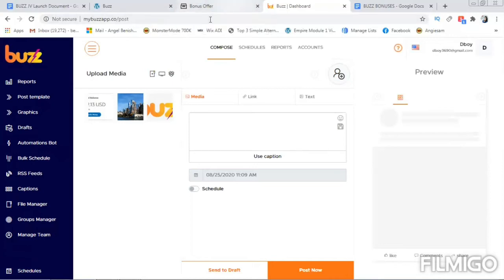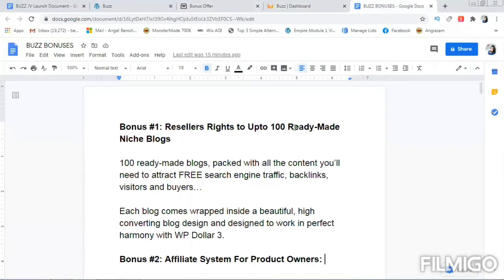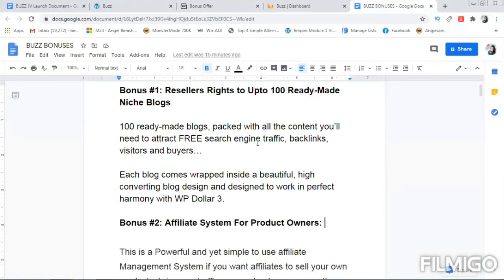Now I'll show you the bonuses you're getting with this Bus. These are the semi-exclusive bonuses. You are getting reseller rights to 100 ready-made niche blogs, packed with all the content you will need to attract free search engine traffic, backlinks, visitors, and buyers. Each blog comes wrapped inside a beautiful, high converting blog design and is designed to work in perfect harmony with WordPress.